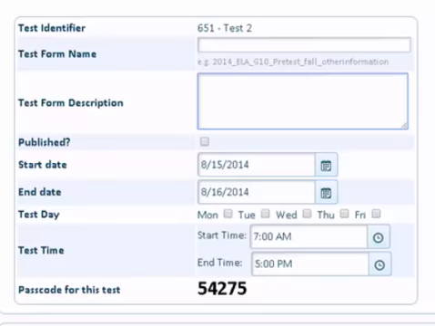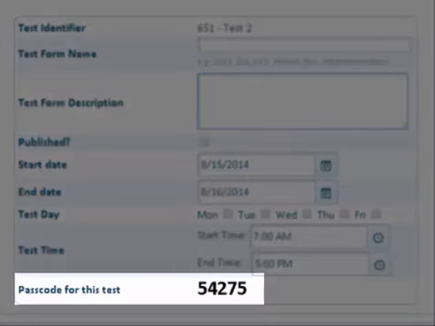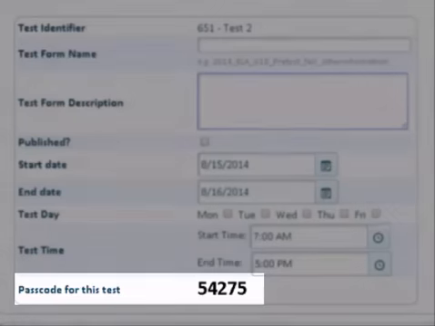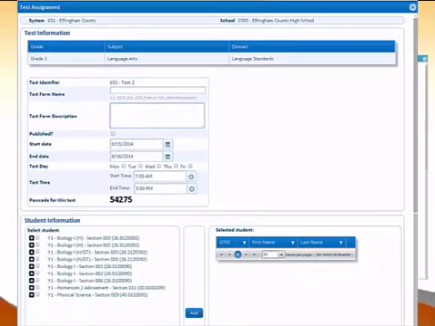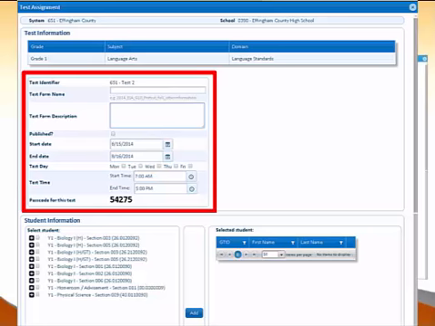and you can actually put it in for your class period. This is a key one right here, and that is your test code. So you'll want to write this down, or once you get students assigned, there is a print button which you can use to print it, once you have all this saved.